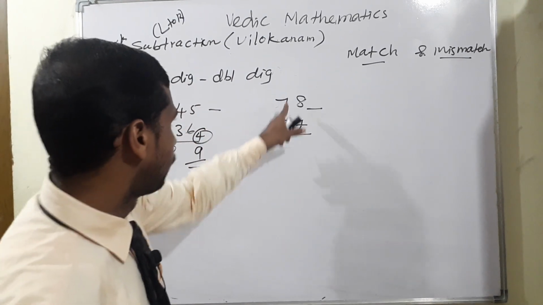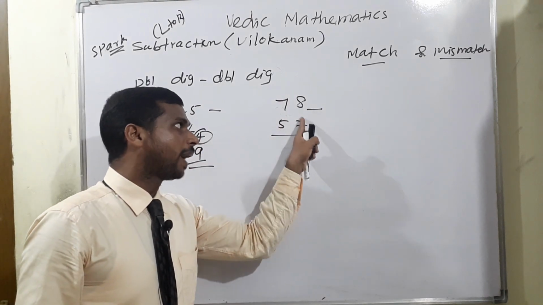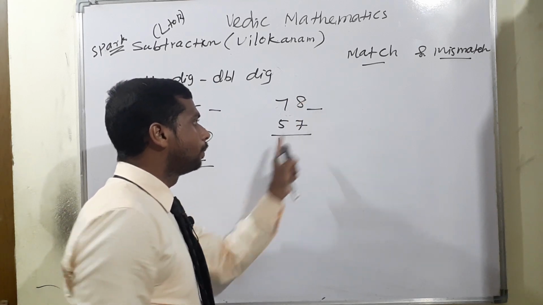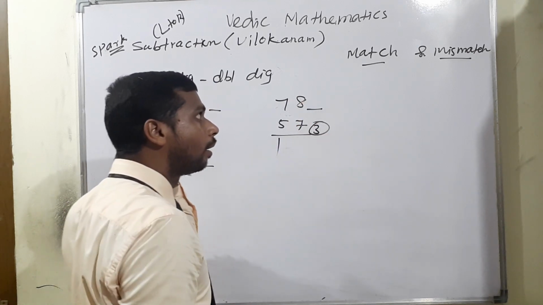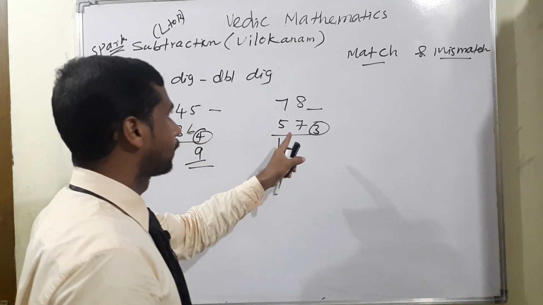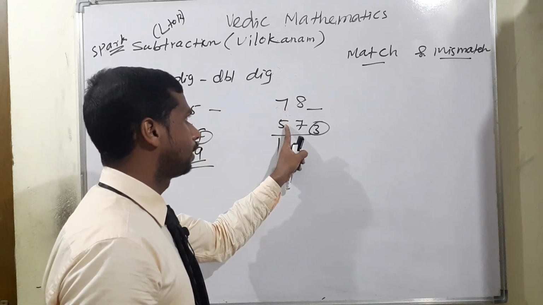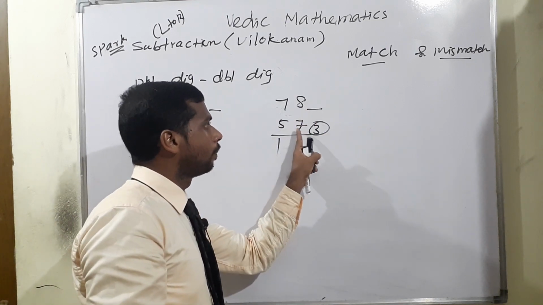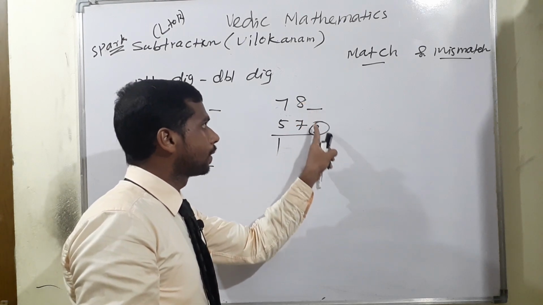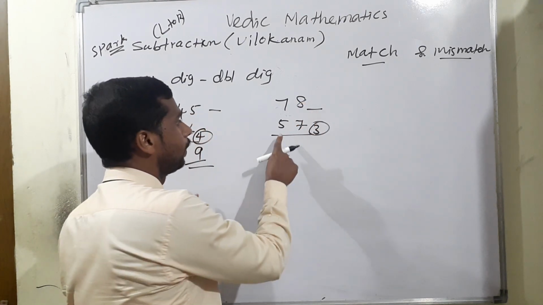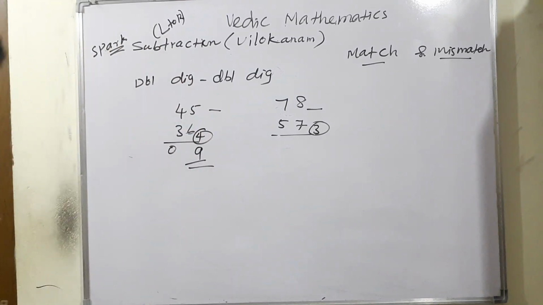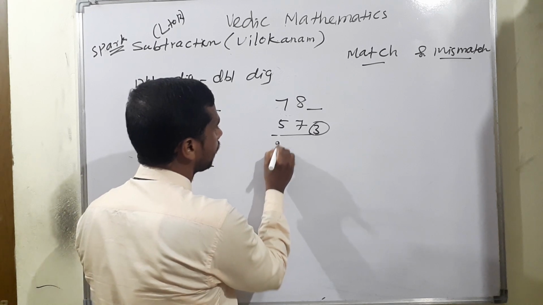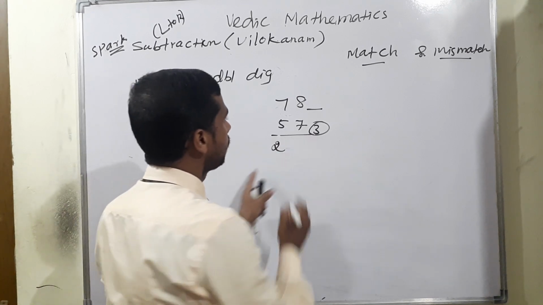Next one also. Look at 7 minus 5, which is 2. For the next digit, match or mismatch? Mismatch. Therefore 2 becomes 1. Mismatch means we take the complement of 7. Here this is not a critical type, 7 minus 5 means 2 is there. Listen very carefully: the complement of 7, 3 will come. So 8 plus 3 is equal to 11. With 11, we already have a carry of 1. So the carry we can now write as 2, and 1 will come.